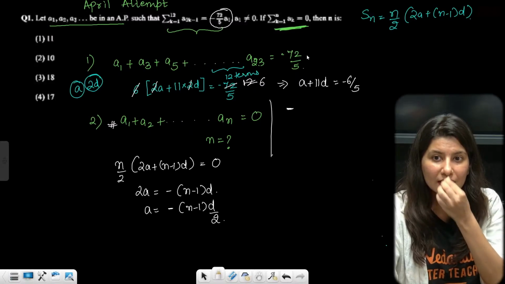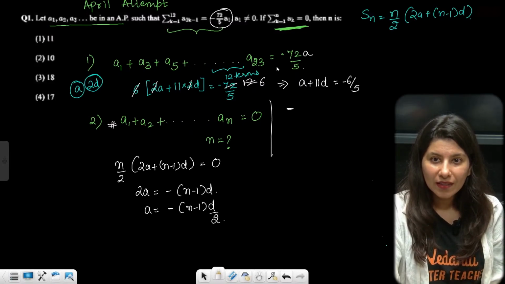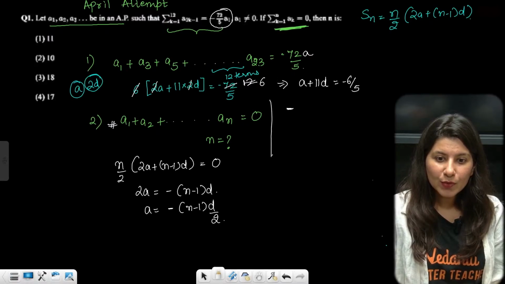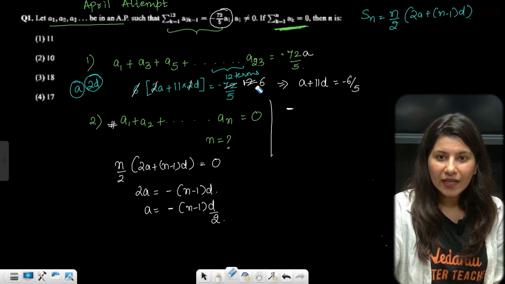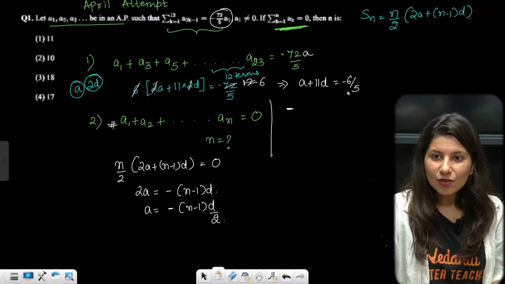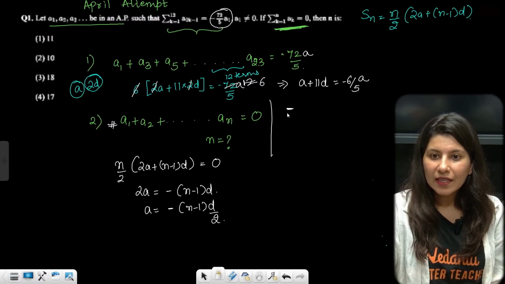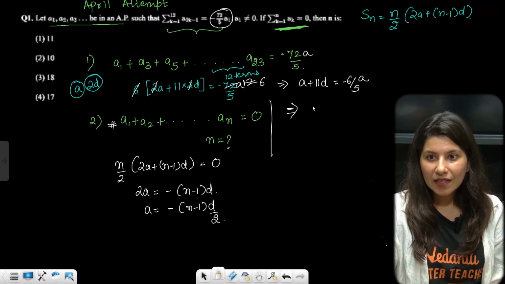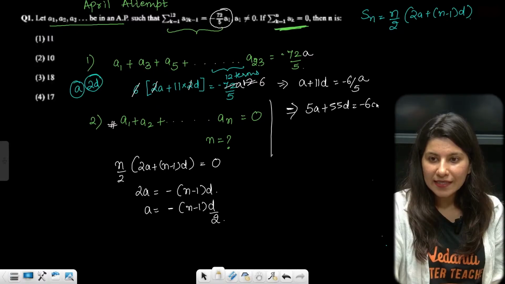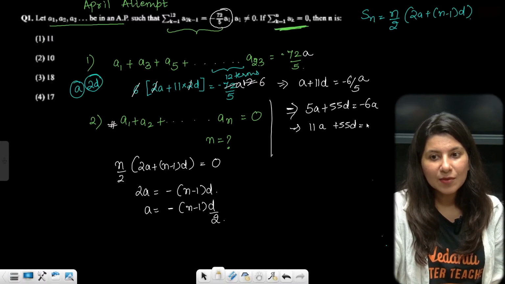Oh, I missed it. This is a. A is already there. So I think this is actually minus, this is a. Okay, this is a. A is already there, right? So now it is going to give you 5a plus 55d is equal to minus 6a. So 11a plus 55d is equal to 0.